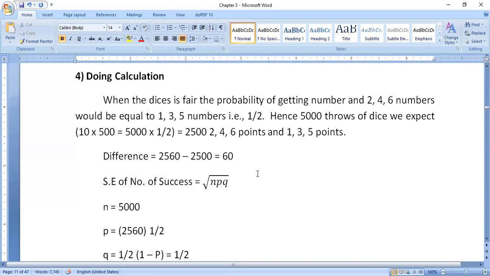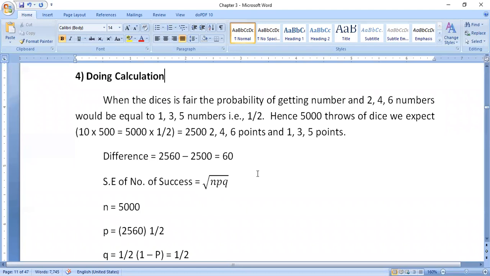Hence in 5000 throws of dice, we expect 10 into 500 equals 5000 into 1 by 2, that is 2500 even points and 2500 odd points. But in the given question, how many times are they repeated? 2560.